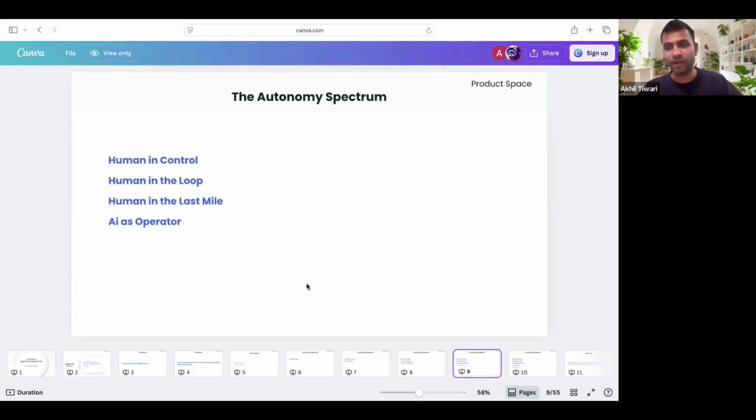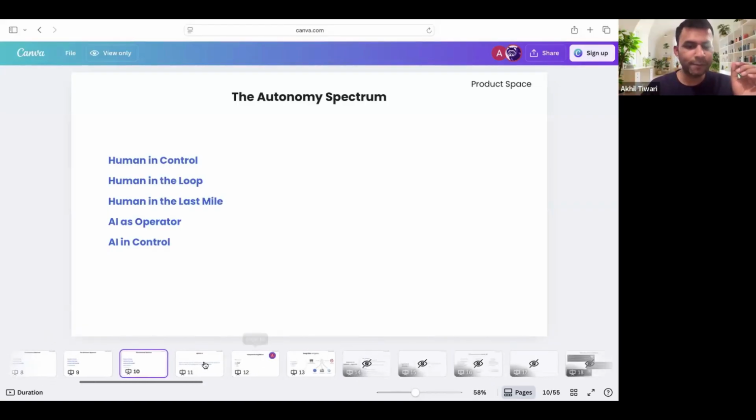And that is where probably we can say that the next stage of the autonomy spectrum could come in, which is AI in control, which is still a couple of years away, like AGI, which is artificial general intelligence, where AI would do everything, and as a human we can just sit back and probably go to farming, right? So this understanding of that entire ecosystem is extremely important in terms of how machines have evolved and where AI is definitely coming into the picture, right?